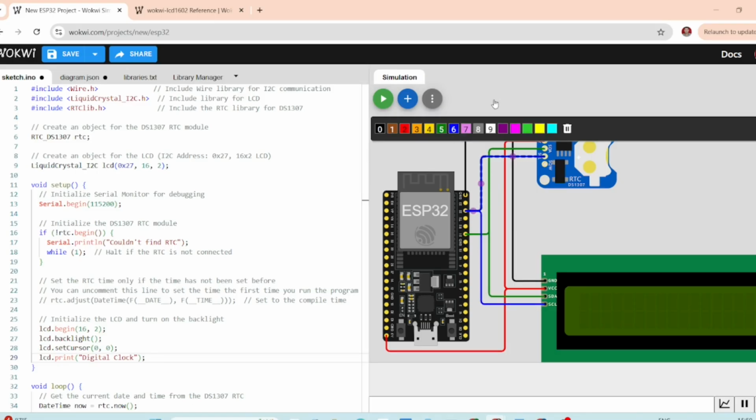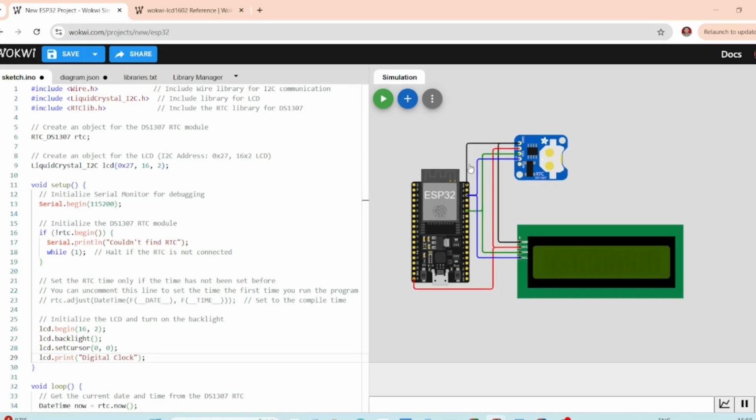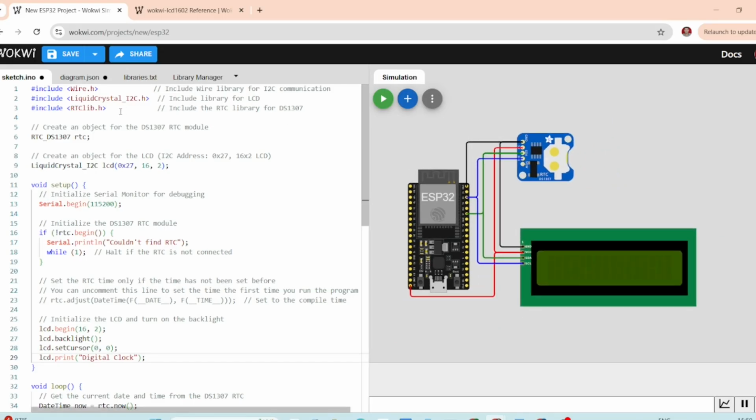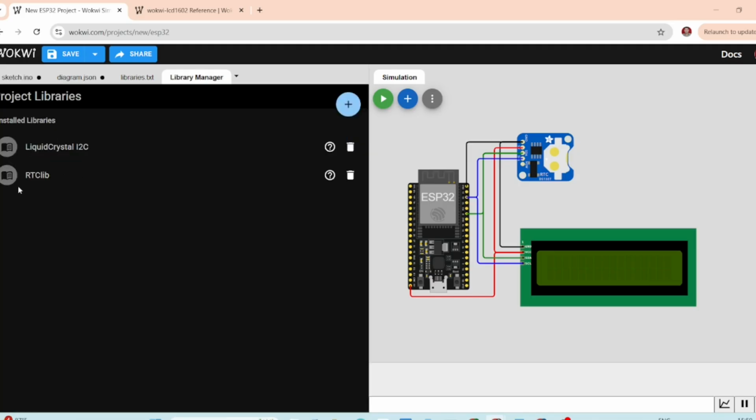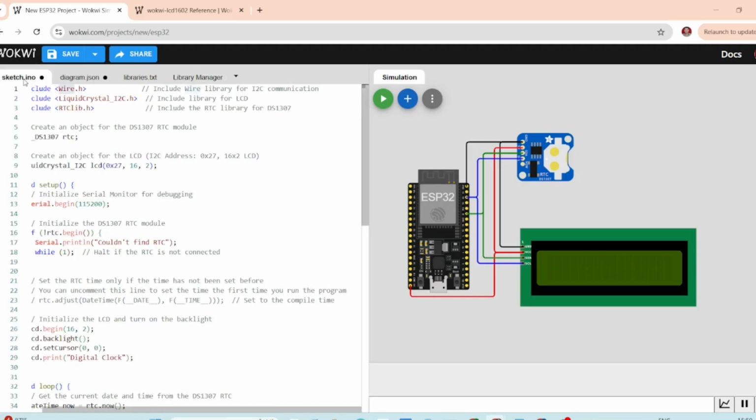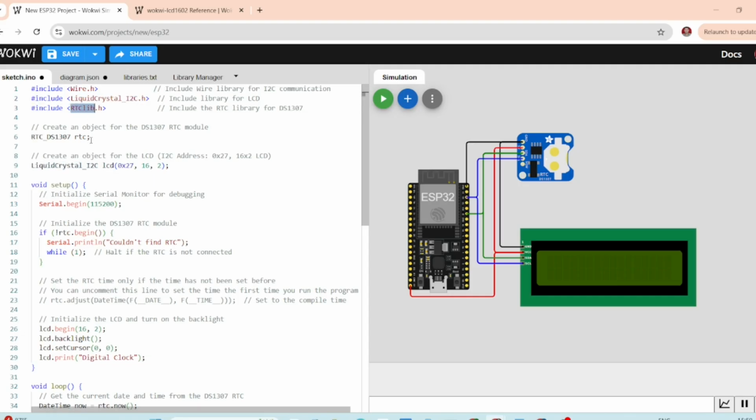Now let's move on to the code. I will explain each part step by step so you can follow along. We have included three libraries. Wire.h is used for I2C communication between the ESP32 and the RTC module and the LCD display. LiquidCrystal_I2C. This library is used to communicate with and control the LCD screen via I2C.